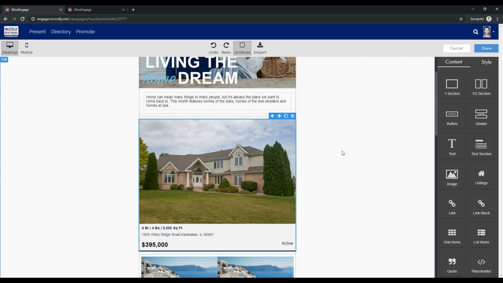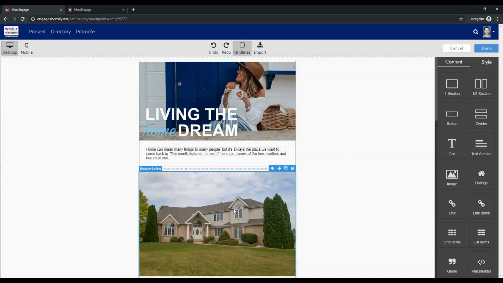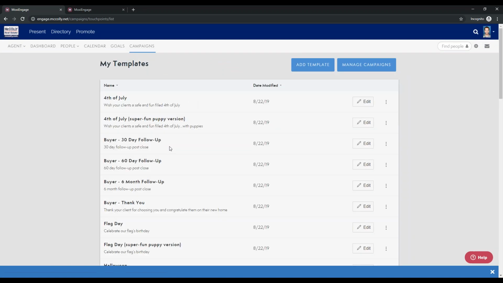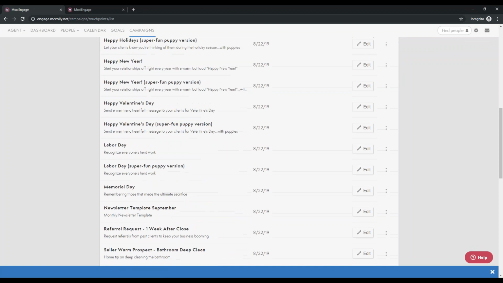So a lot of great tools in here with the individual templates with each email. So if we hit done here, let's say this template is ready to go. We can hit save, and let's say this one is now our September template. So we can save that, and you can see now we've got our new newsletter template September. So if you wanted to add this email template to a new campaign, you could do that.